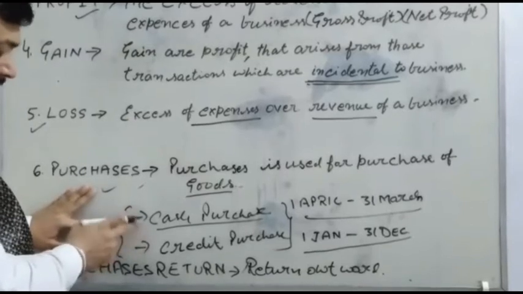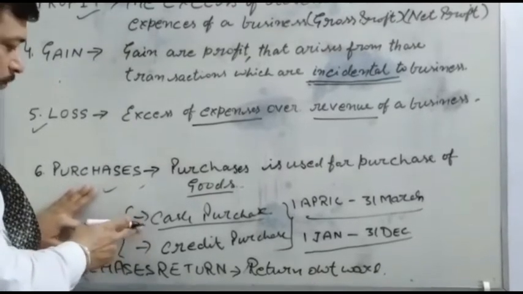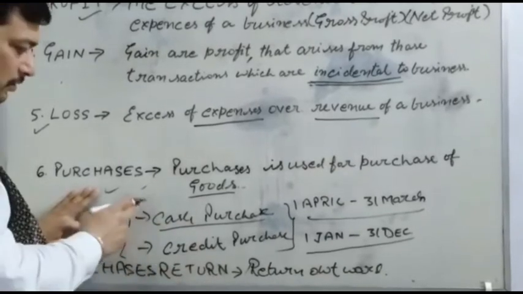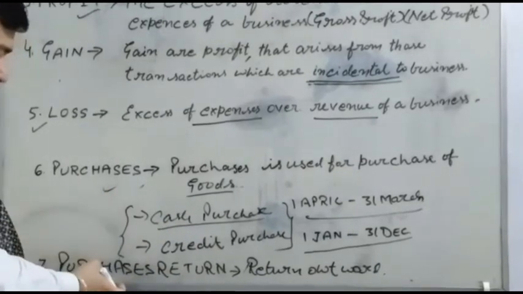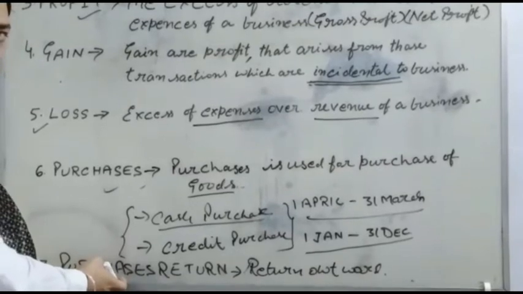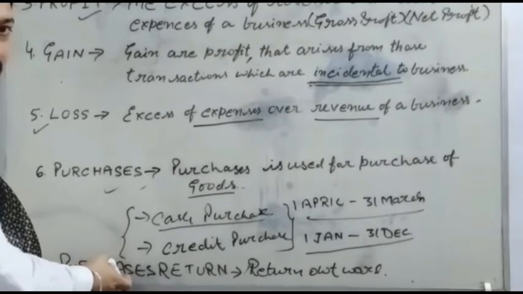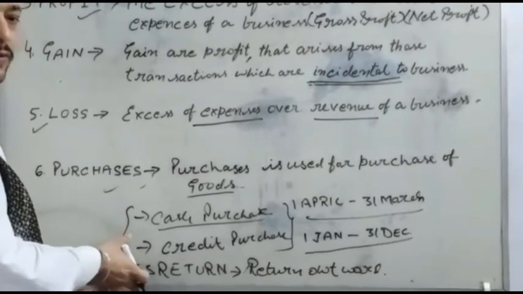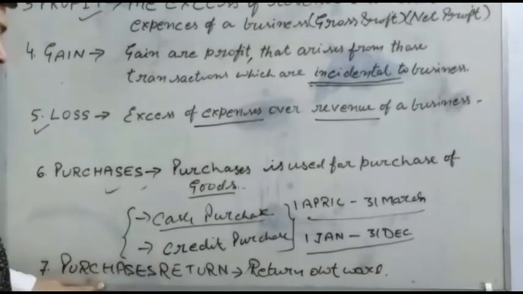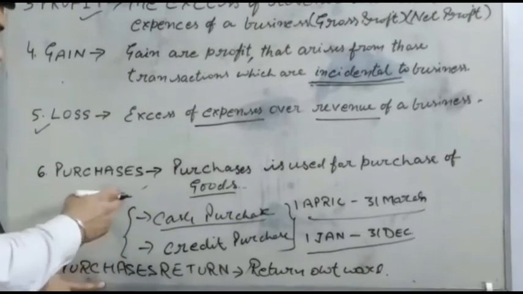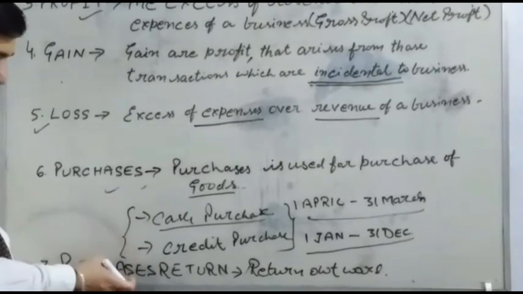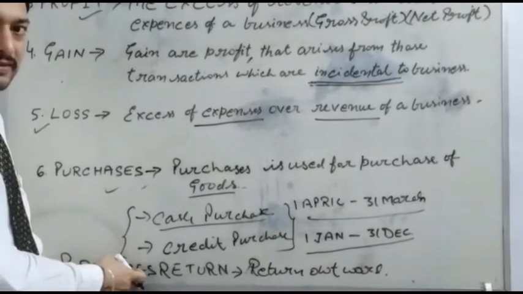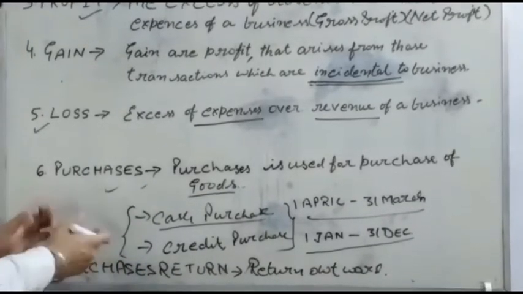For the formula concept, it is called total purchase, and when we deduct purchase return from total purchase, the net purchase is calculated. It is a numerical concept. When you have to solve a numerical, you will use: total purchase minus purchase return is equal to net purchase. So I think this point is clear.